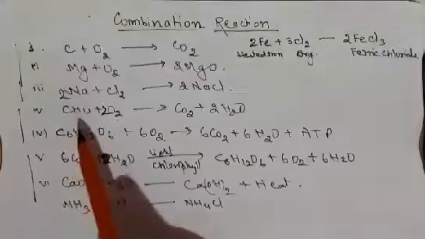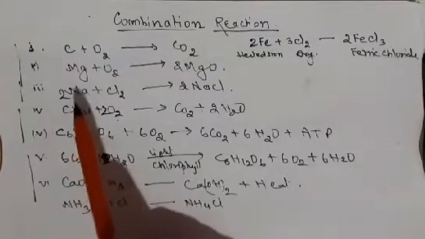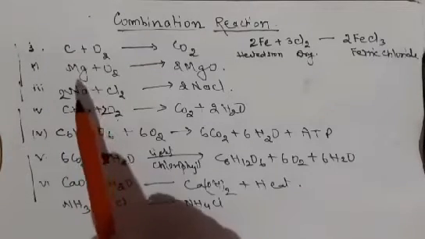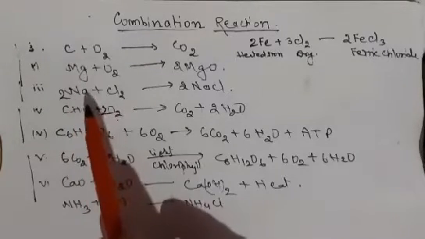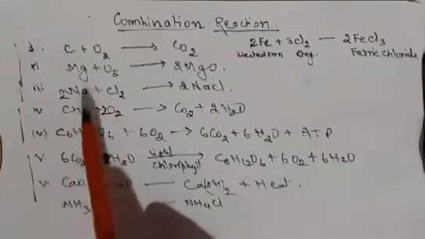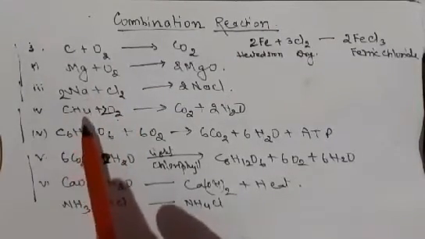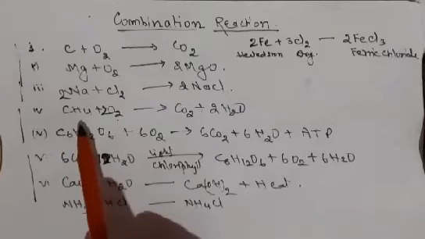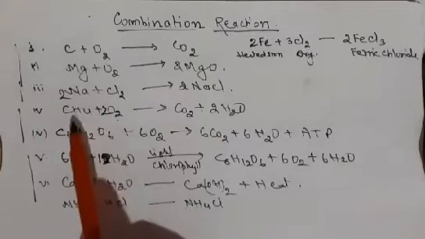Now some compounds may also react with elements. The CNG, as you know, compressed natural gas, nowadays is used as an ideal fuel in our vehicles. So when methane, the formula is CH4, this is a compound.